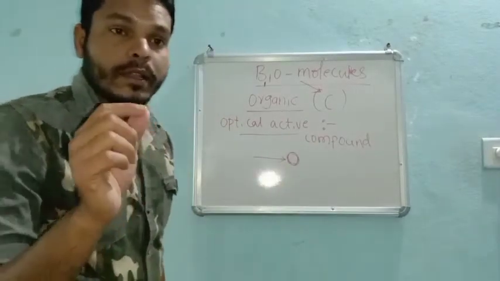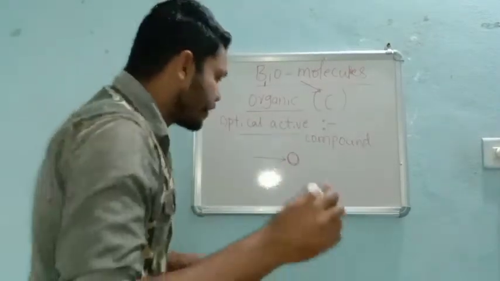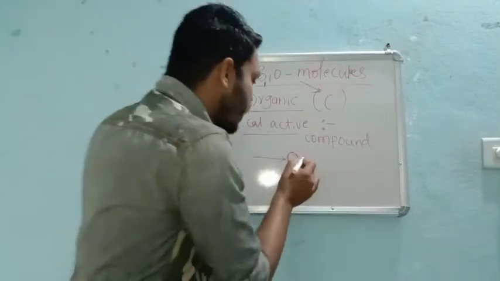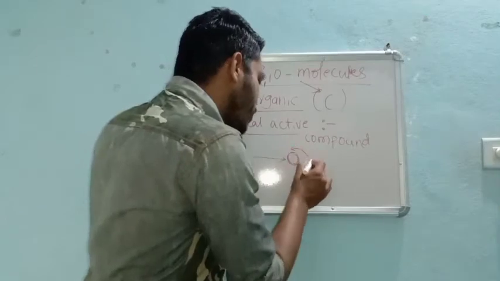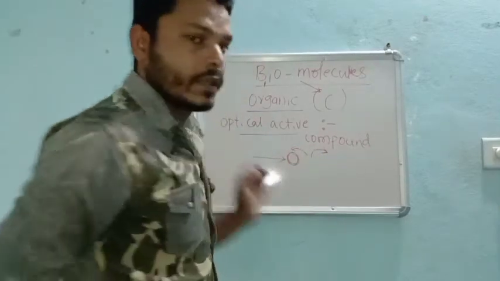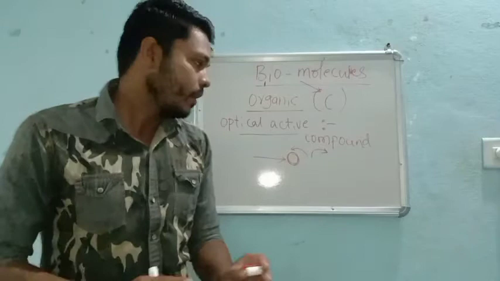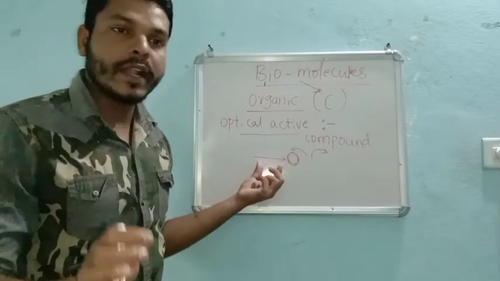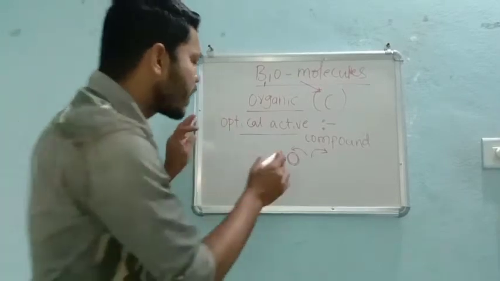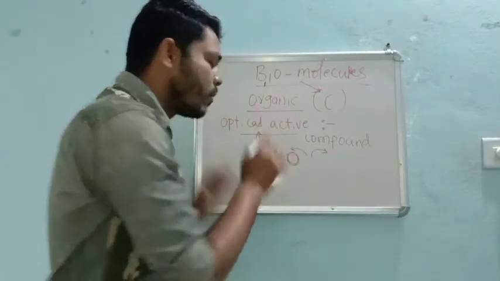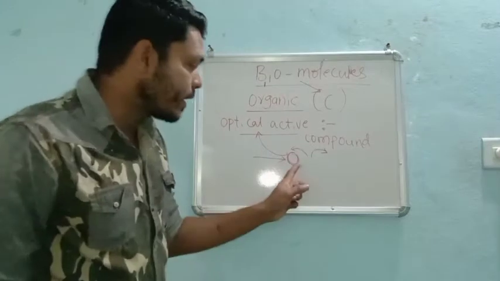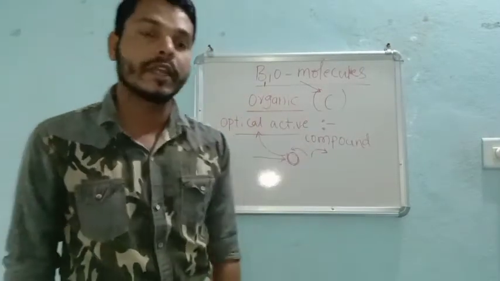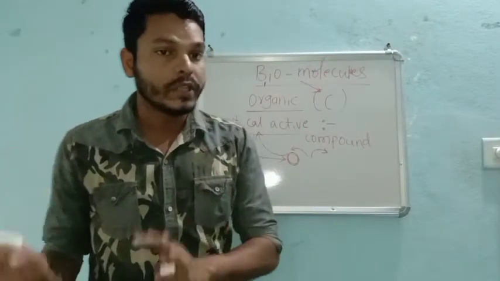If this organic compound rotates it, rotation is of two types, you already know. It can rotate anti-clockwise or it can rotate clockwise. If it has the capacity to rotate the plane polarized light, then definitely such compounds are called optically active compounds. That's very important. And this type of optically active compound we see only in the case of organic compounds, not in inorganic or physical compounds. Why?